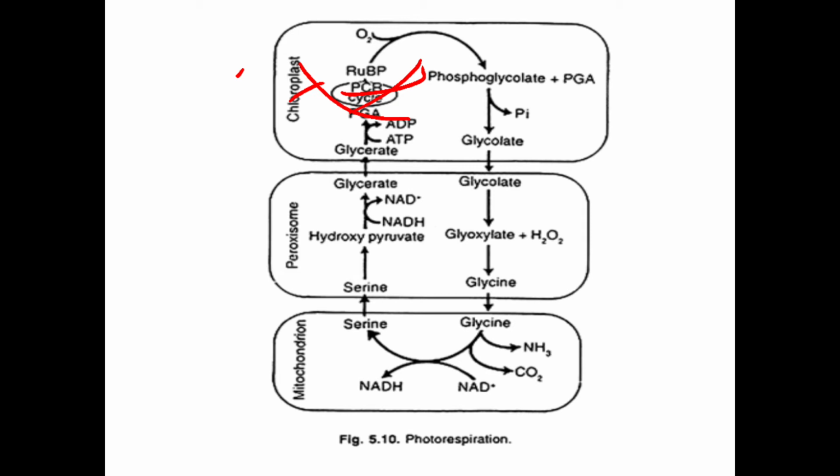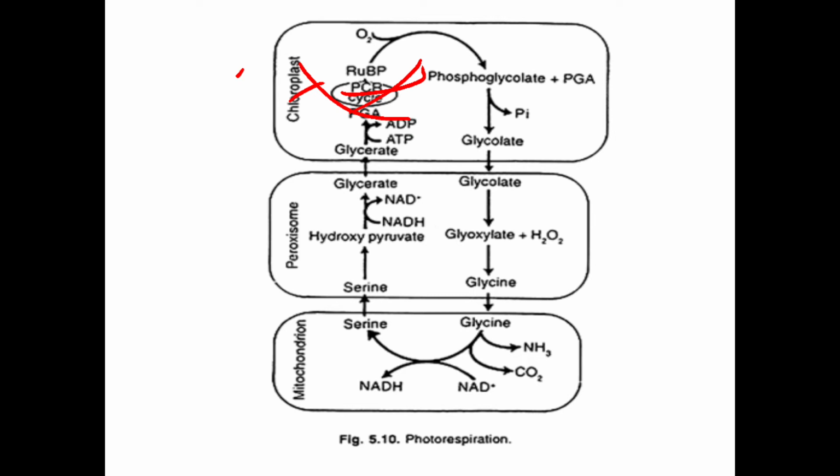In the C3 cycle, RUBP was accepting carbon dioxide in the presence of Rubisco enzyme. At that time, in the C3 cycle, Rubisco shows its carboxylation activity.